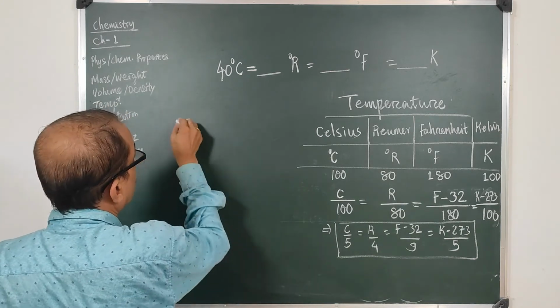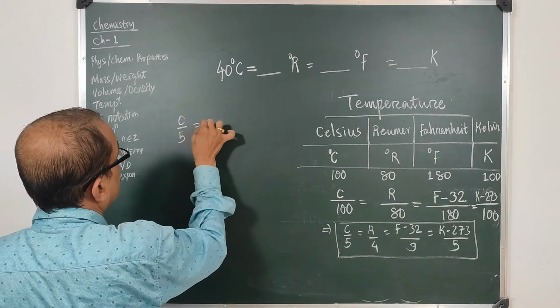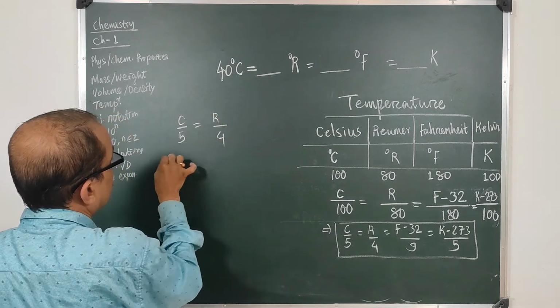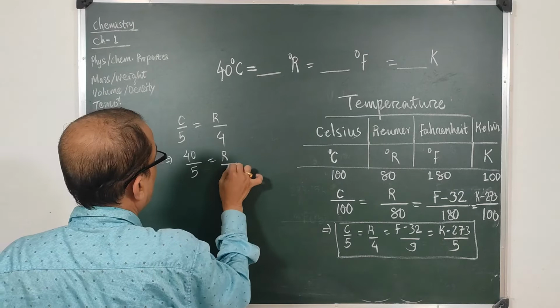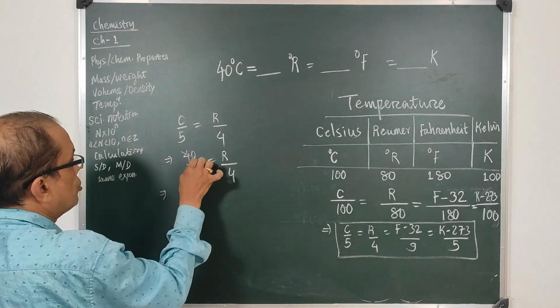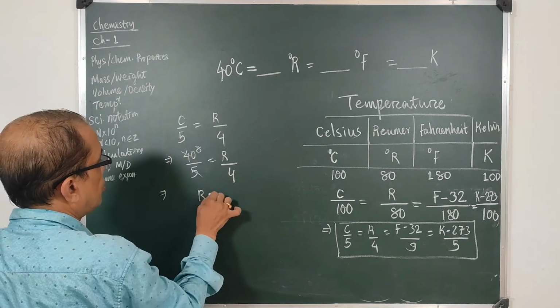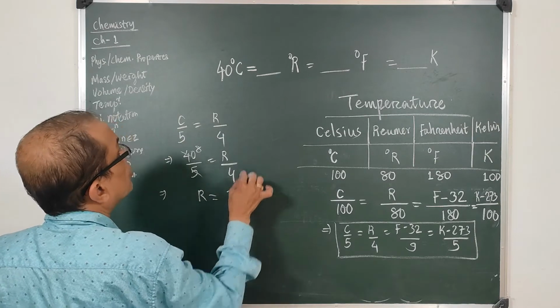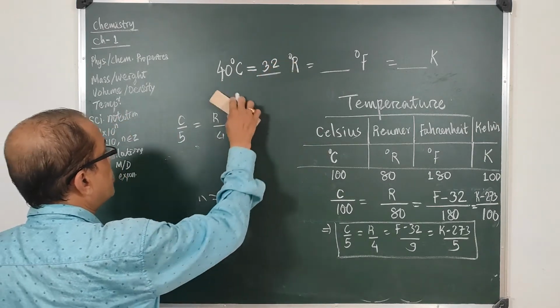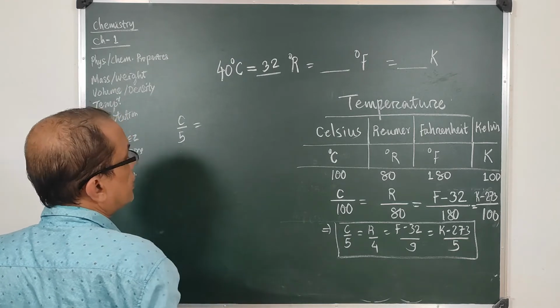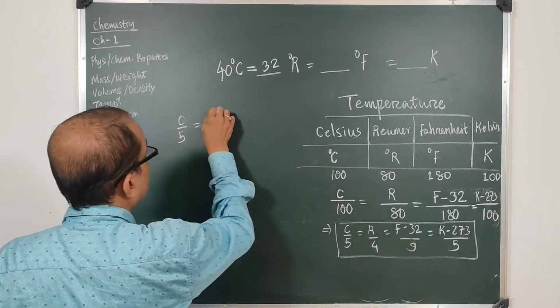First we take for Reaumur, C by 5 is equal to R by 4. That means 40 by 5 will be R by 4. So R is equal to 8 into 4, 32. So you write here 32. Next, to change into Fahrenheit, we write C by 5 is equal to F minus 32 by 9.